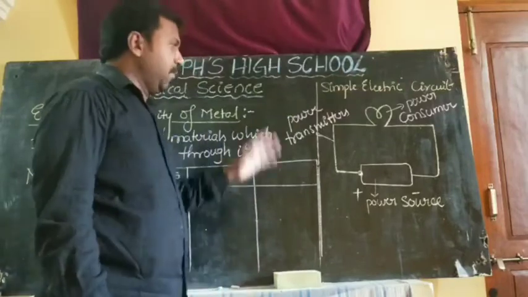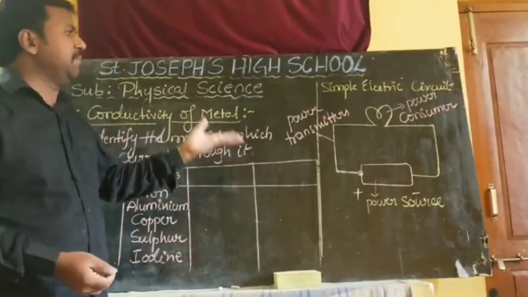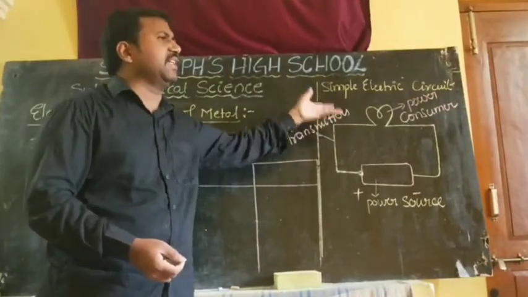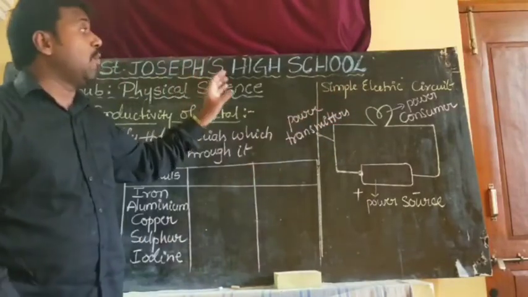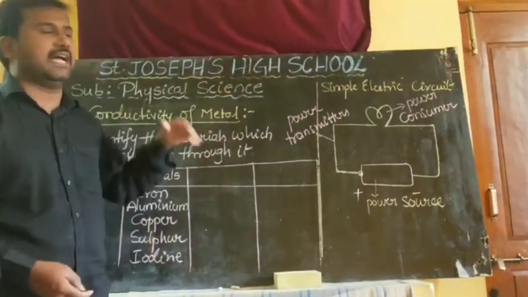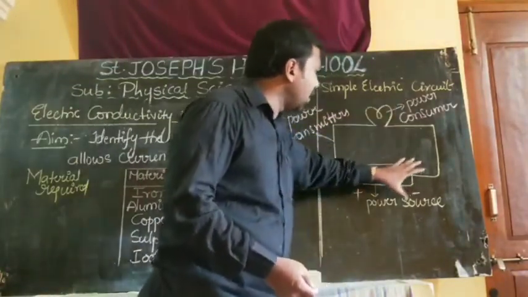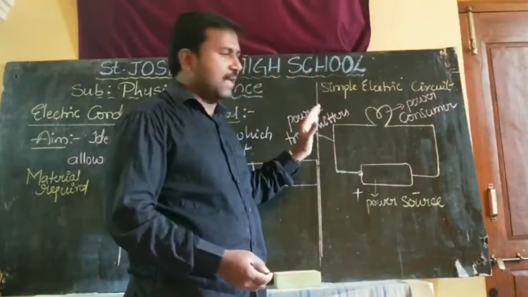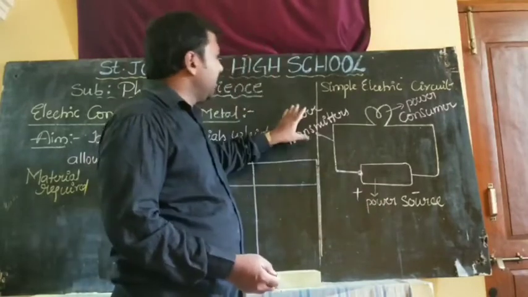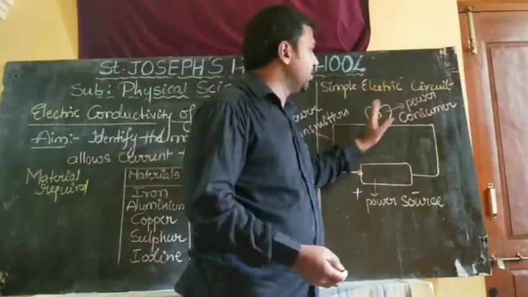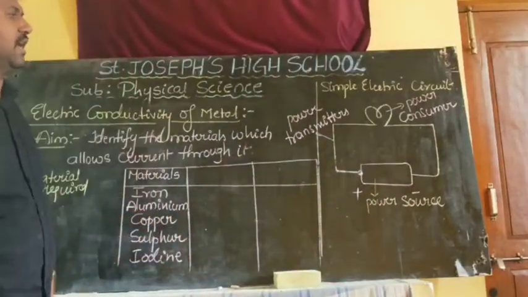circuit. Suppose in this simple electric circuit, if we connect different equipments, that is ammeter, galvanometer, potentiometer, different types of things, if we connect diodes, then it is called a complex electric circuit. That we will learn in the higher classes. So coming back, once again I am saying, a closed electric circuit made up of power source, power transmitter and power consumer is called a simple electric circuit.